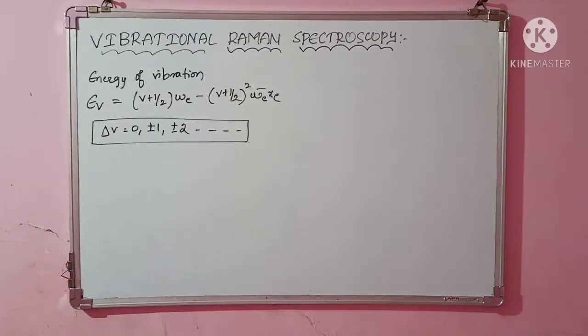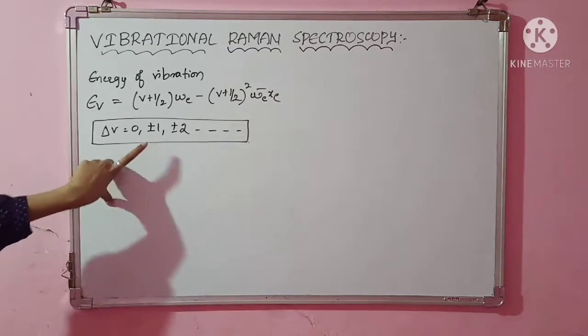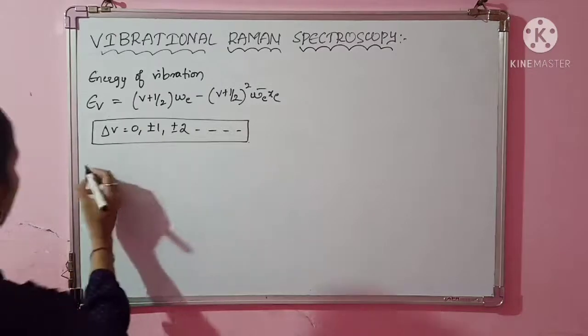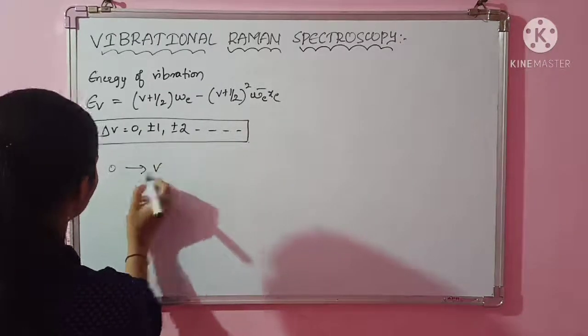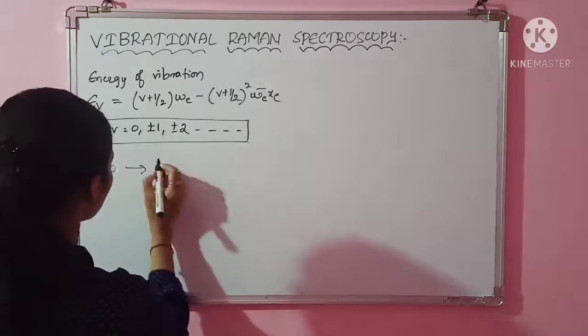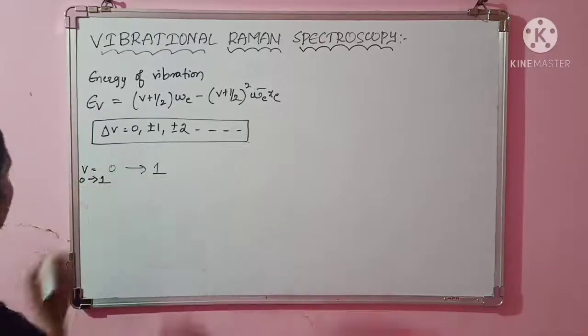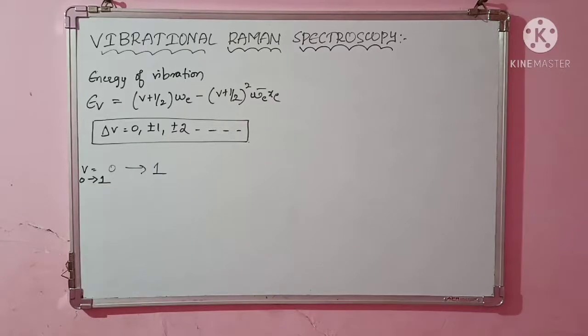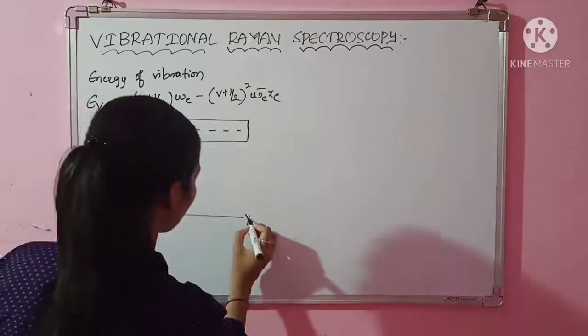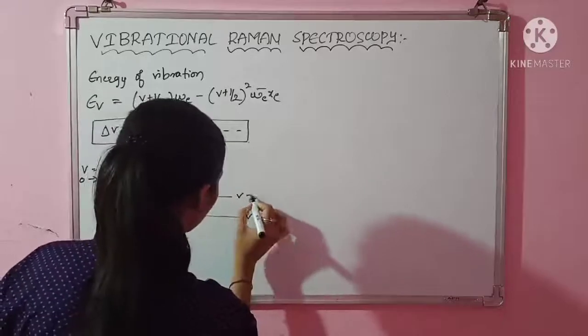But here we are only considering the transition of plus or minus 1, that is, the transition from v = 0 to 1. Only this transition is considered. Why? Because of the population factor. Think of energy levels v = 0, v = 1, and so on.